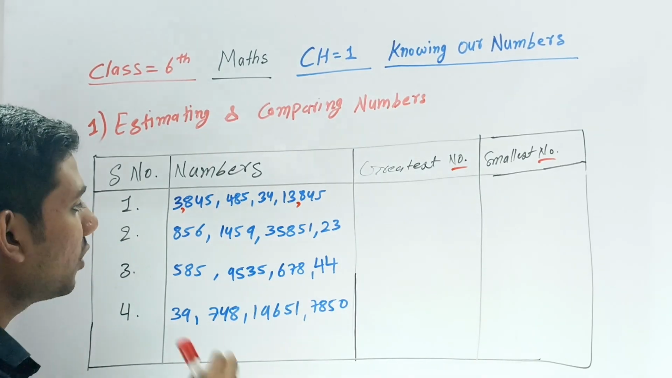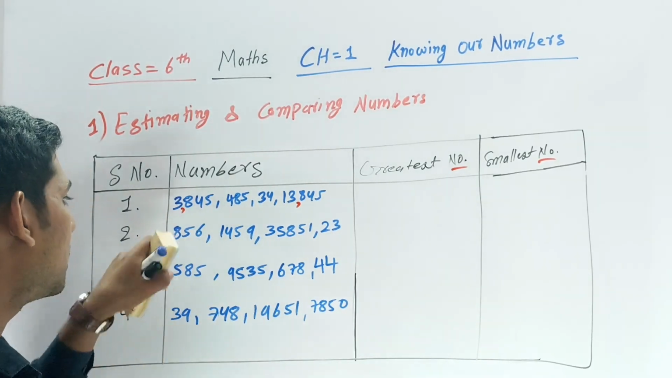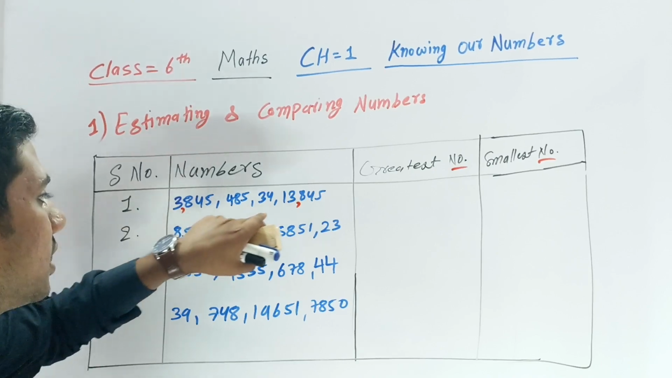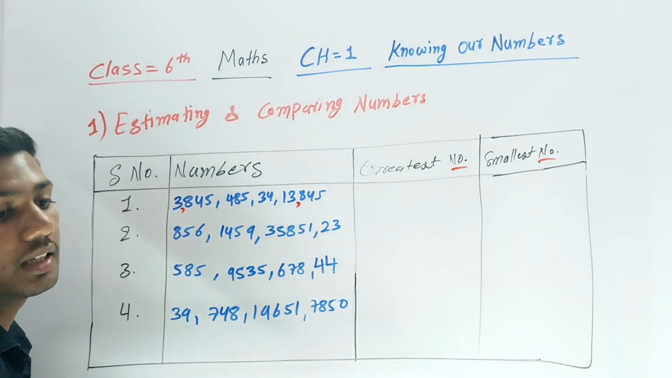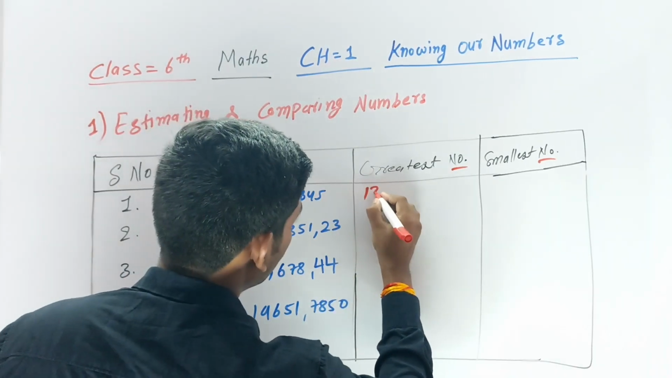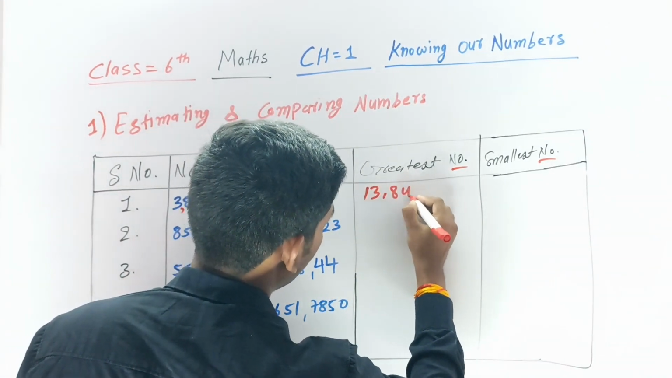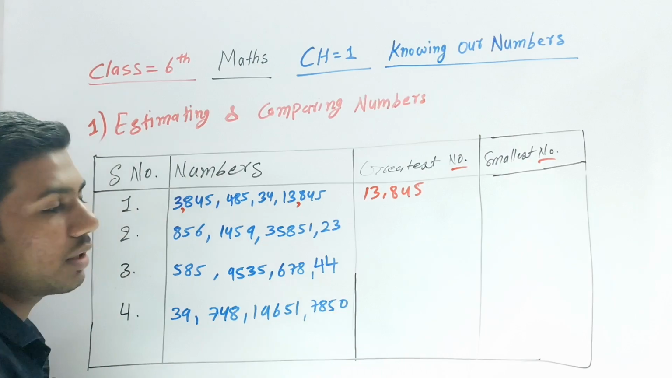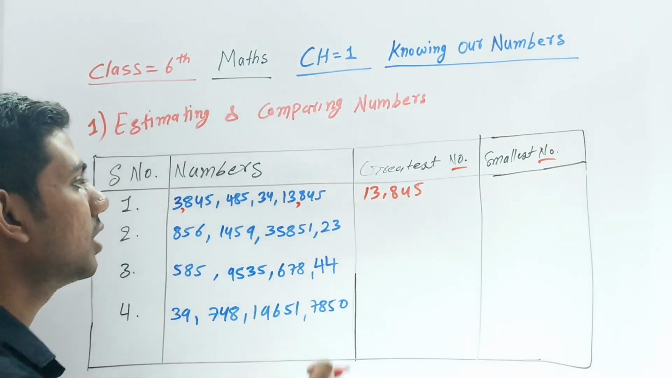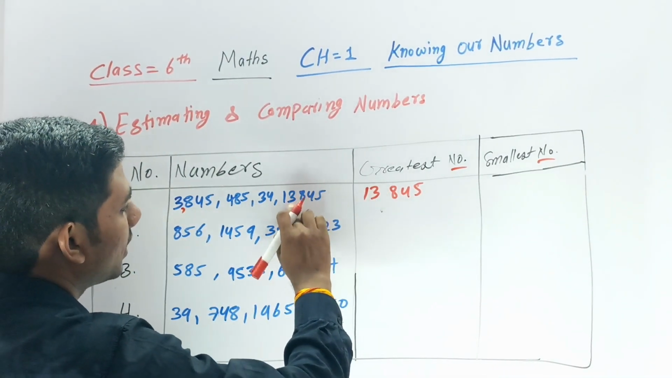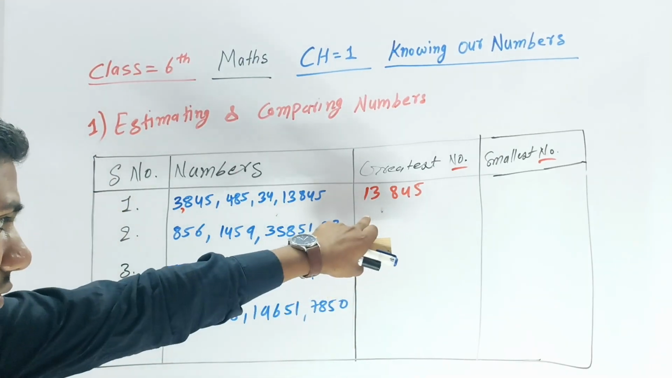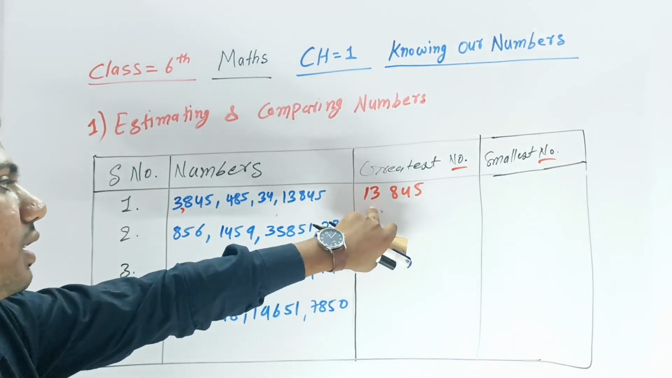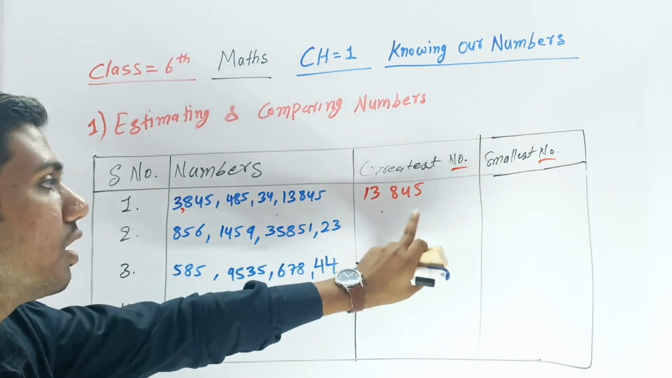Can you tell me which is the greater in that? This is 3000, this is 13,000. Which is greater? 13,000 is greater, so you have to put 13,845. There is no comma. If you want, you can put a comma, but otherwise don't, because there is no comma in that. For understanding purposes I just put a comma. So 13,845 is the greater number.